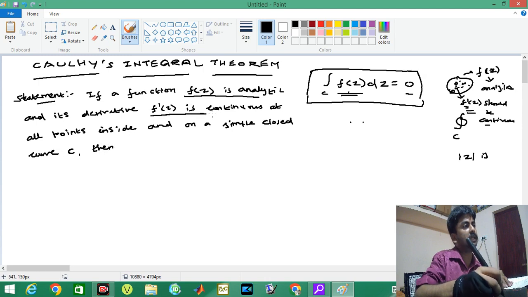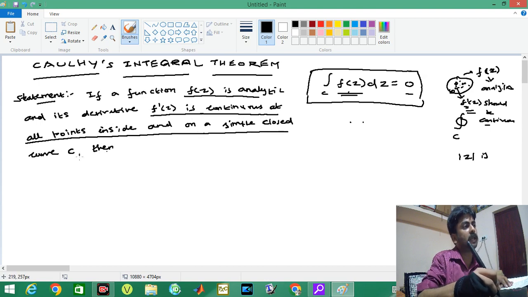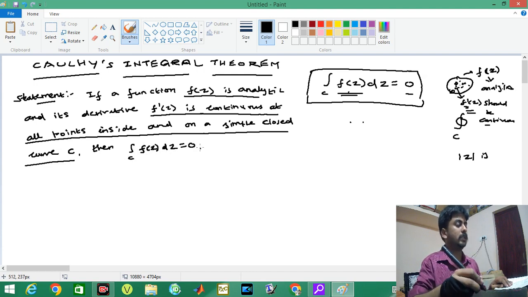The second condition is that f dash of z is continuous at all points inside and on a simple closed curve. You have to check whether these two conditions are satisfied. Then we can simply say the integral over C of f of z dz equals 0.